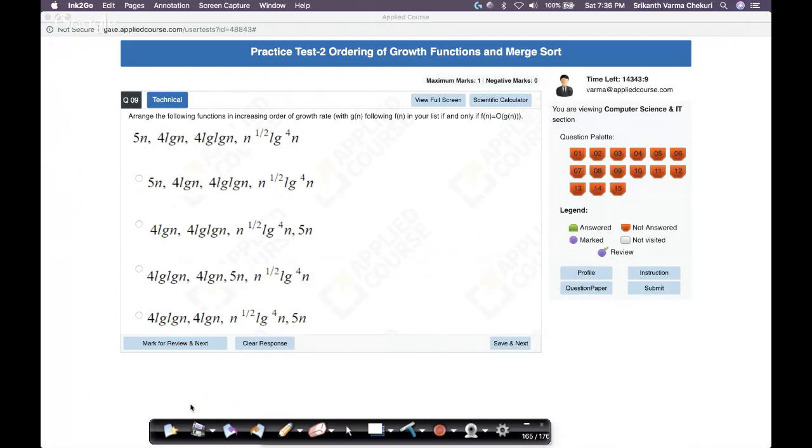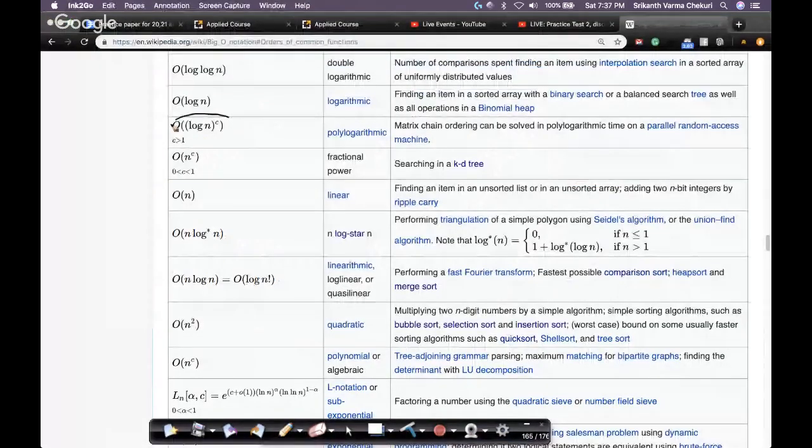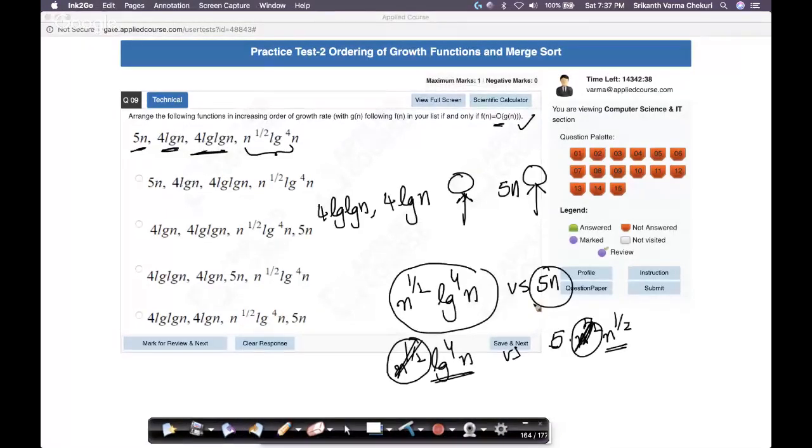Again, let's go back to the order of functions. Where is log n power 4? It is here, this is c greater than 1, and n power half is here. You can write it this way also. So from the order of functions, this is the key information that you need to know to solve this problem. The key information is that n power half grows faster than log n power 4, which means your n power half log n power 4 is here. So this is the right order.